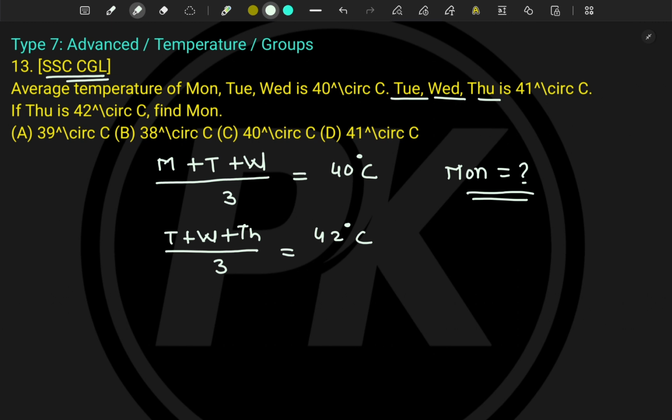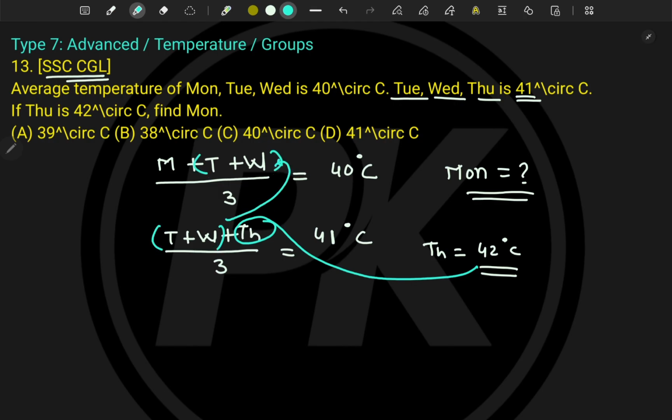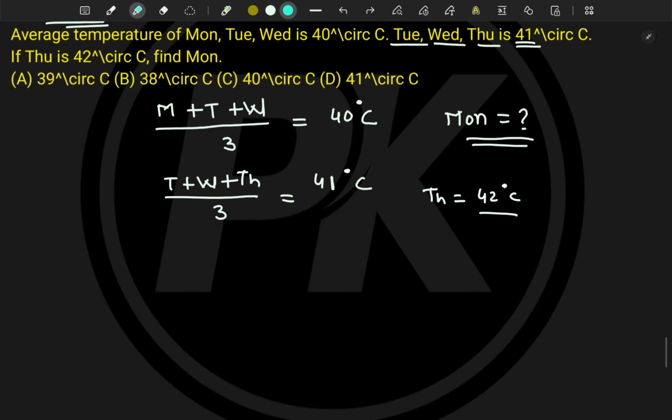Right, this is a very simple kind of examination example. Okay, I misinterpreted. It is 41 degrees Celsius for Tuesday, Wednesday and Thursday, and the Thursday temperature is given, which is 42 degrees Celsius. Now Thursday is given, so you can put this value here. Now you will get T plus W from here. You will put T plus W here, and then you will get the value of M. So this is a way to solve this problem. It looks easy. Now can you please solve and comment your answer?